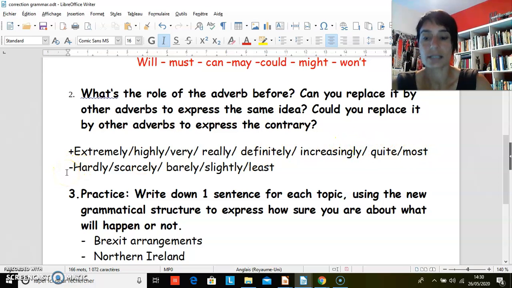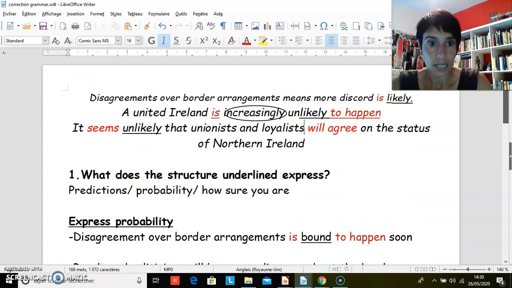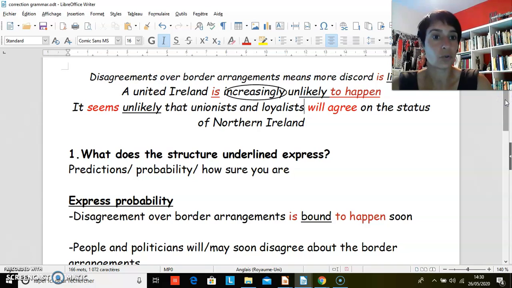And the second list are adverbs that you can use to do the contrary, to minimize the probability and to aim at a very low probability. So it is hardly likely to happen, it is scarcely, barely likely to happen, slightly or least, the contrary of most. So I hope it's clear. It's quite used in English and can be quite useful for our sequence about the future of Northern Ireland.